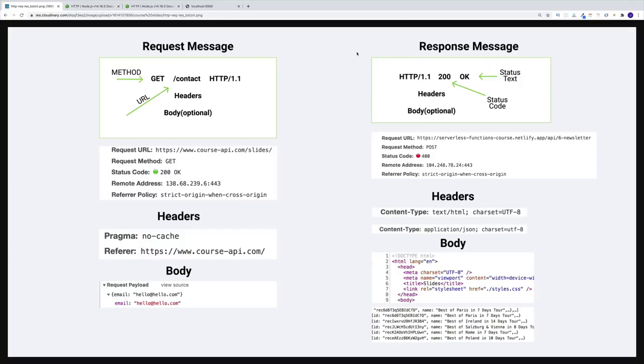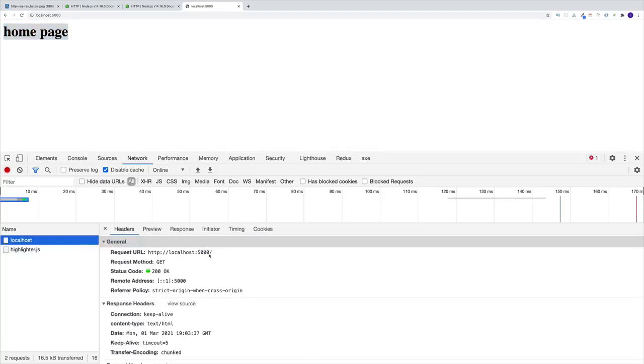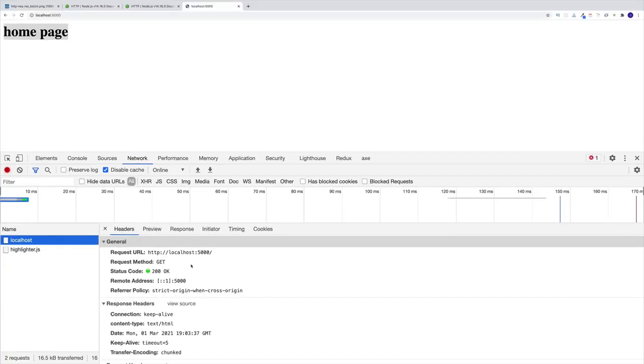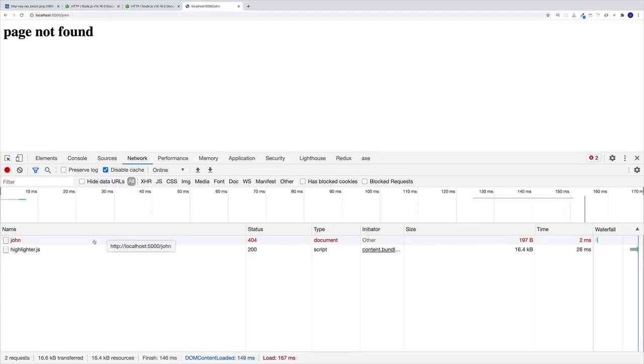So again, let's go back to our slide. This is the most important one, status code. And then the status text essentially is just going to be added. In this case, we don't need to do anything. Because again, if we were to go back to the browser network tab, and if we take a look at our localhost, first of all, this is /. That just means that we're going to the homepage and the status code is 200. And then we have this status text.